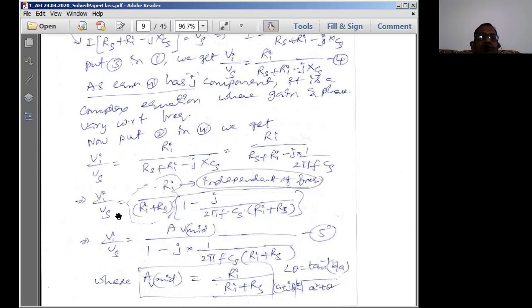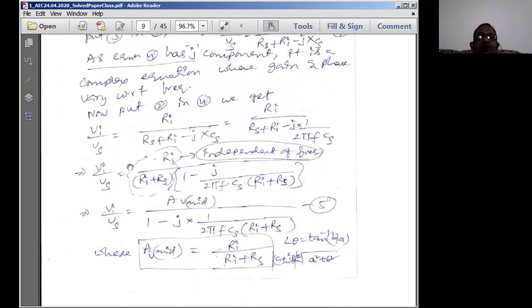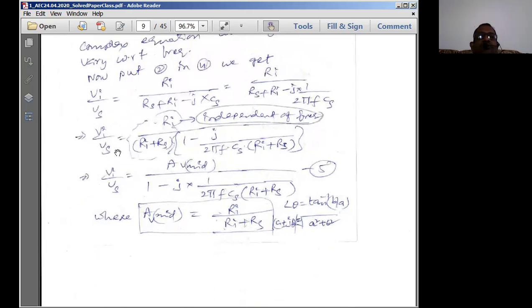So this entire term Ri by Ri plus Rs is independent of frequency. There is no j component, no frequency in it, so it is independent of frequency. I can substitute this particular factor Ri by Ri plus Rs as A midband. Therefore, I can write Vi by Vs equal to this factor, and this is the equation I get. I can put this as equation number 4.